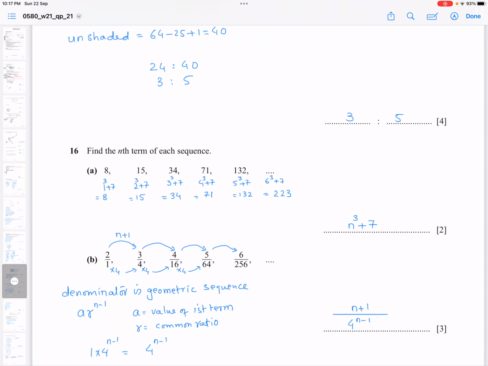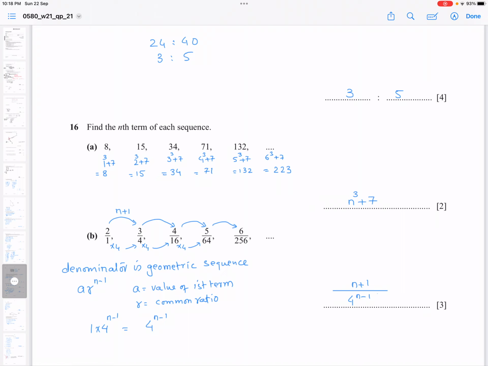In B part, 2/1, 3/4, 4/16, 5/64, 6/256. So 2, 3, 4, 5, 6. Actually, I can say that this is n plus 1. If my n is 1, I add 1 to it, so I get 2. If my n is 2, I add 1 to it, I get 3. If my n is 3, I add 1 to it, I get 4. So likewise, I can write this sequence. So the nth term formula for the numerator is n plus 1.